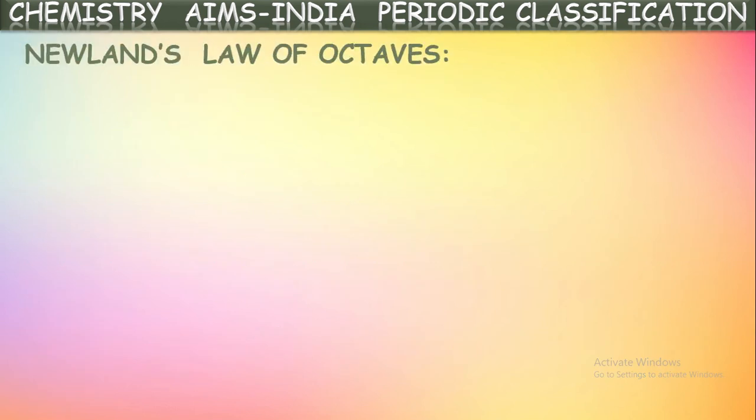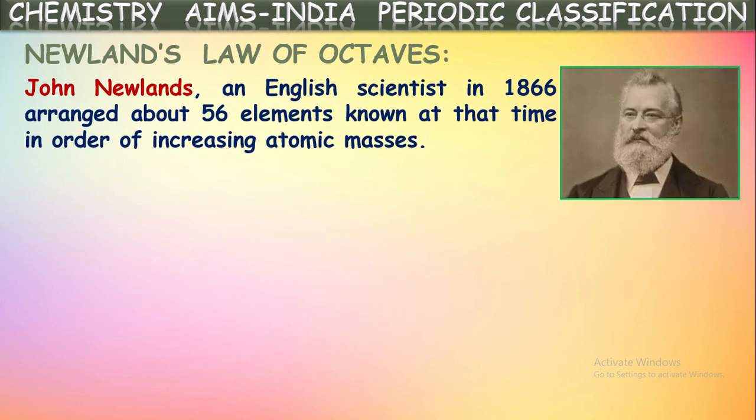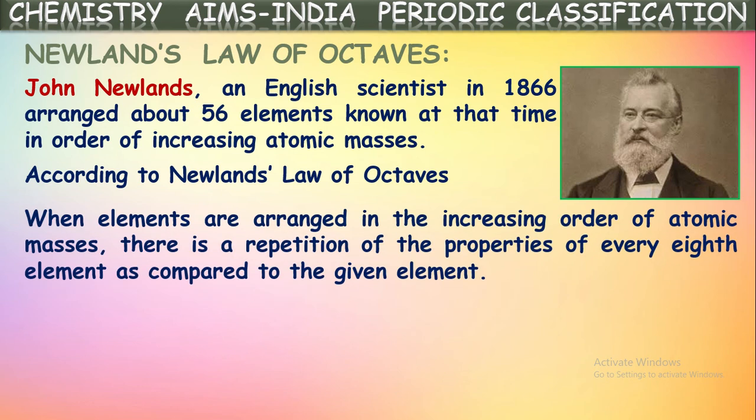Next, Newlands' classification into octaves. John Newlands, an English scientist, in 1866 arranged about 56 elements known at that time in order of their increasing atomic masses. According to Newlands' law of octaves, when elements are arranged in the increasing order of atomic masses, there is a repetition of the properties of every eighth element as compared to the given element.